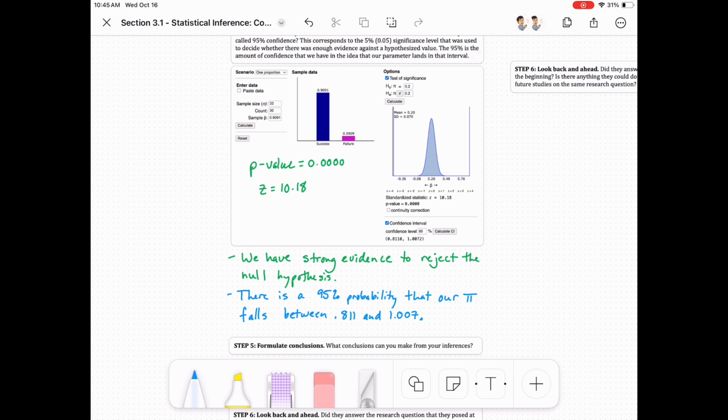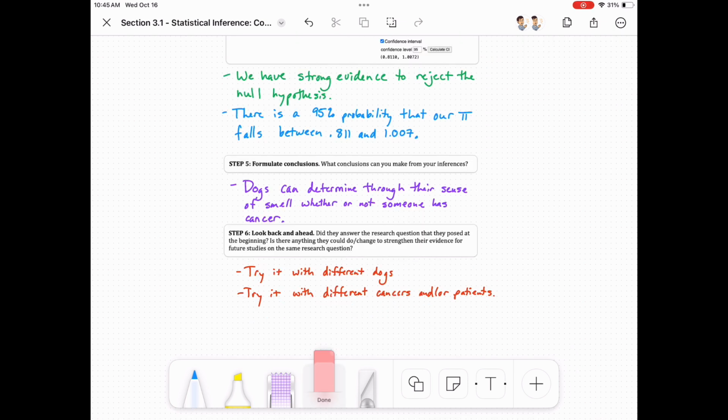Now, to clarify, confidence intervals never take into account that obviously I can't have over 100%, which is what that 1.007 would mean, but sometimes they fall that way, so don't read too much into that value being bigger or smaller. That's just how it falls. Our real-life long-run proportion should fall in between that, and we're 95% confident, or there's a 95% probability of that happening.